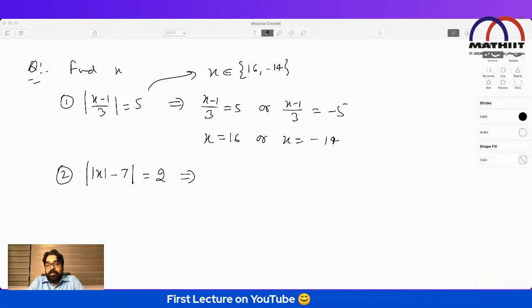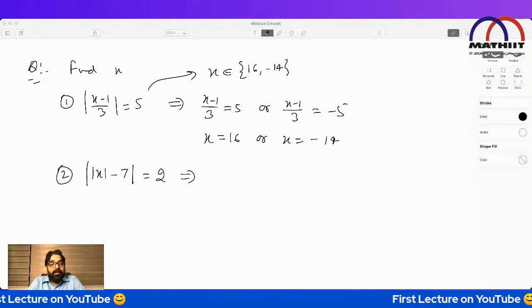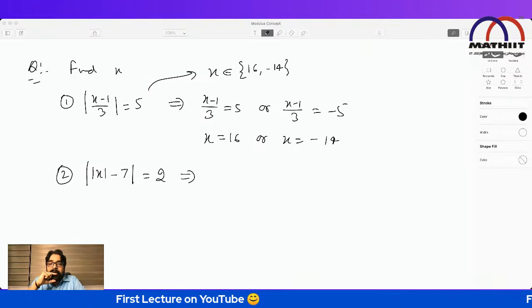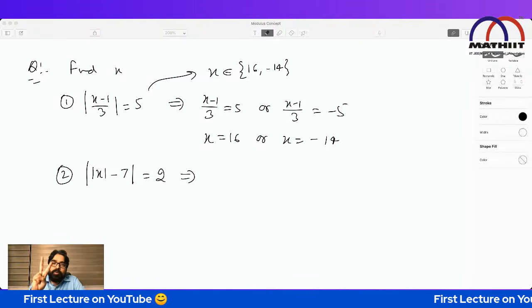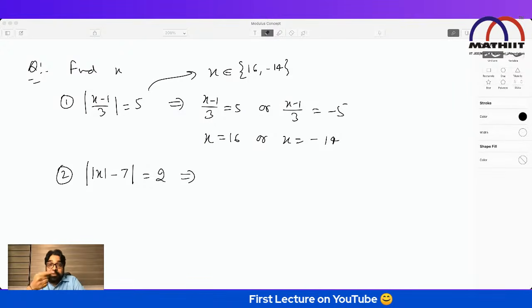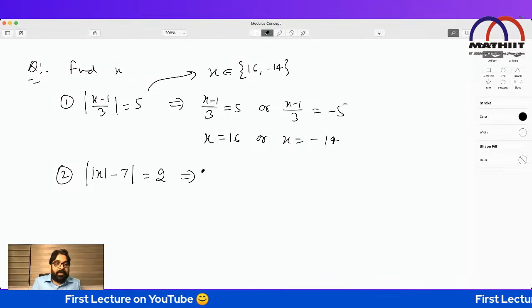Okay, one more person has given the answer, but I'm not sure. The way I always think is: one mod gives two solutions, so two mods will give four solutions, if it's possible. Yes, I think now I am starting to get the correct answer. Let me check it.